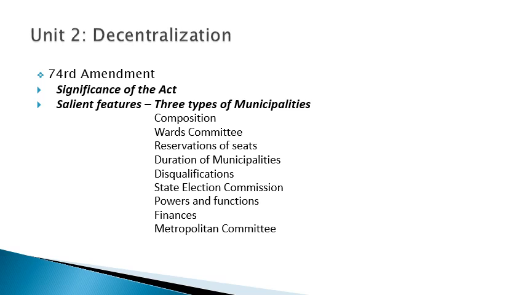The metropolitan area shall have a metropolitan planning committee to prepare a draft development plan. So, the state legislature may make provisions, which we will see. The first one is the composition of such committees. After that, the manner of election of members of such committees, the representation in such committees of the central government, state government and other organizations, the function of such committees in relation to planning and coordination for the metropolitan areas, and the manner of election of the chairperson of the committee.